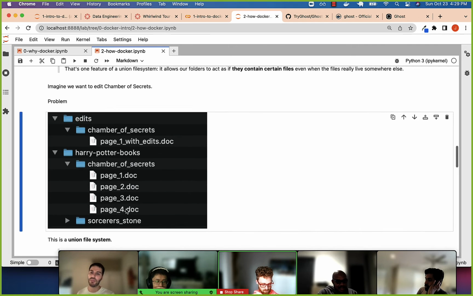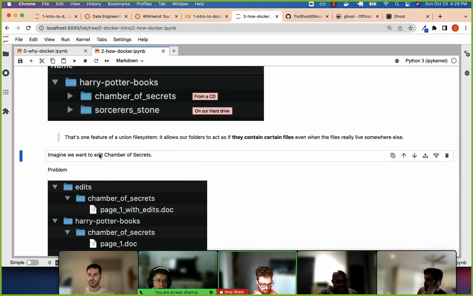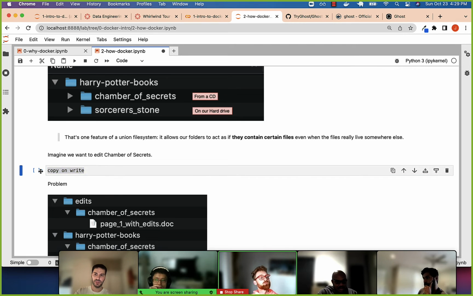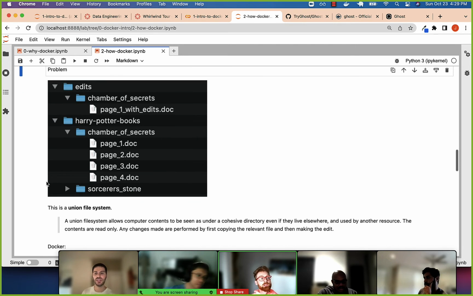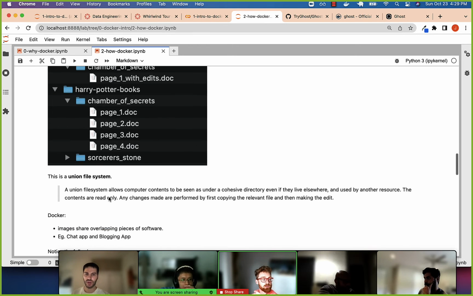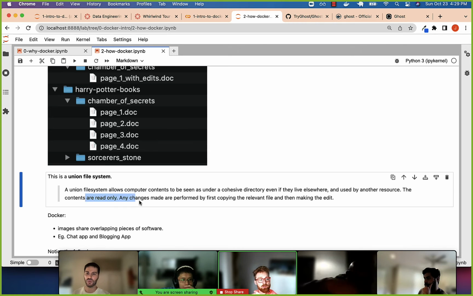So this is called copy on write. I'll just write that down. Copy on write, meaning that if you're going to change something, you first make a copy of it. And this saves a lot of space, as you can imagine. With the union file system, the contents are read-only.